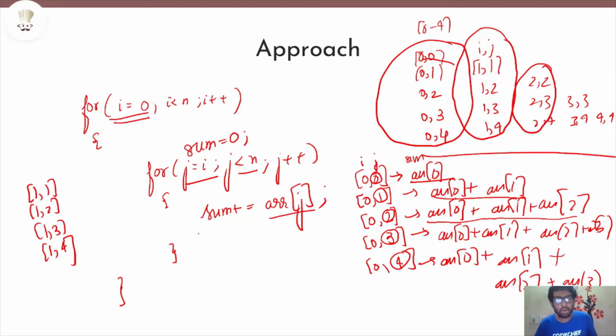So in order to find the average, what is the average? Average is nothing but the sum of the elements divided by the total number of elements. Now I have my sum. How do I find out the length of the subarray? That's why I told you it's very important. The length of the subarray denoted by i comma j is nothing but j minus i plus 1. Now I have the average also. If I have my sum and my average, I can easily compute the maximum average, and in n square, I can write a solution to pass the constraints. Hope this part is clear.